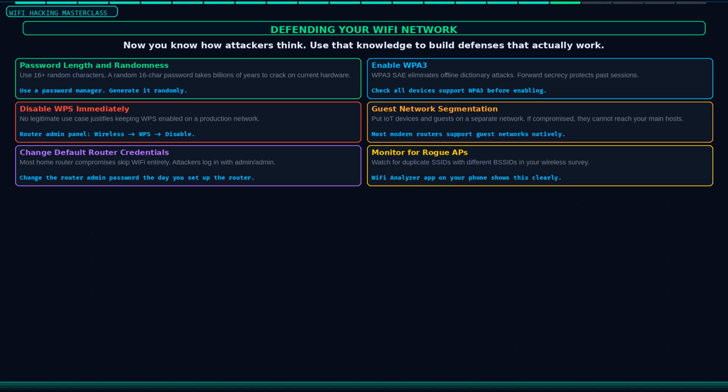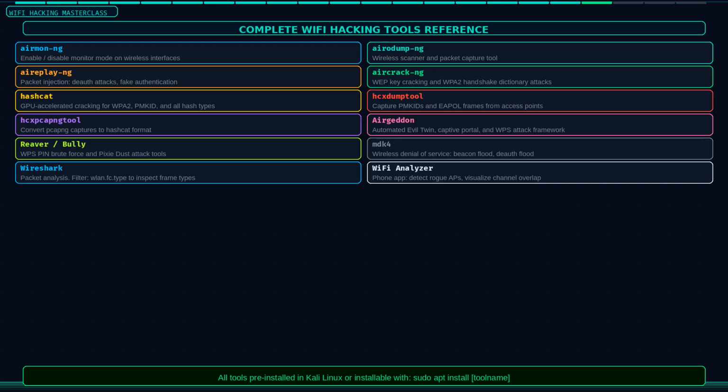Change your default router admin credentials immediately. Most home router compromises do not involve Wi-Fi cracking at all. They involve attackers logging into the router admin panel with admin/admin or admin/password. Change those defaults the day you get the router. Now let us do a complete tool summary so you know exactly what to install and what each tool does.